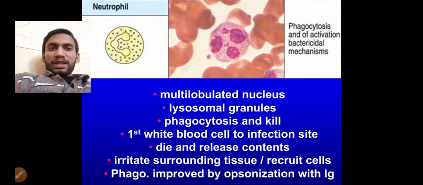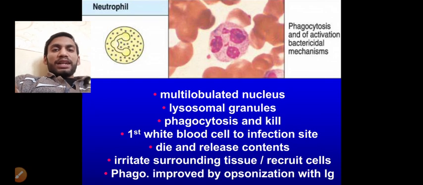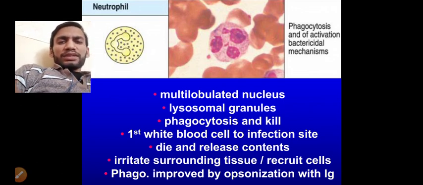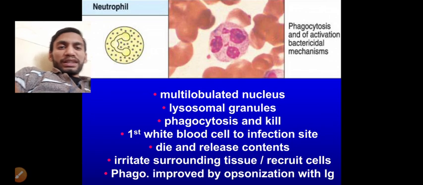Both are mechanisms. However, the characteristics of all these neutrophils, you all know that a multilobulated nucleus is present and neutrophils are formed from the myeloblast cell. Precursor is the myeloblast cell. Multilobulated nucleus, lysosomal granules are present, and they have specific granules as well as non-specific granules. Phagocytosis and killing process, and this is the first white blood cell to the infection site. This is the neutrophil. Remember, neutrophil is small, and that's why it also has different characteristics. I'm not going into these details.